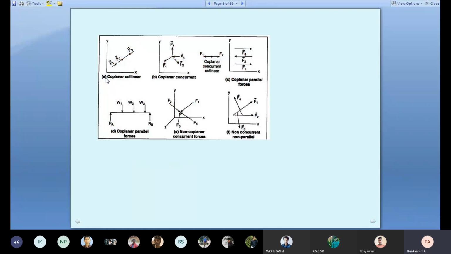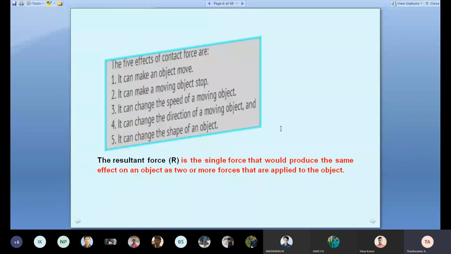Collinear: all forces lying in the same line. Concurrent forces: all forces lying at a single point. Then parallel forces, likely parallel and unlikely parallel. Same direction, two parallel forces, means likely parallel. The same forces acting in opposite directions is called unlikely parallel. Then coplanar forces, and this is non-coplanar. See here the diagram. Non-coplanar, X, Y, Z. Non-coplanar concurrent: concurrent means all forces lying at a single point. Then non-concurrent, non-parallel. Then the five effects.